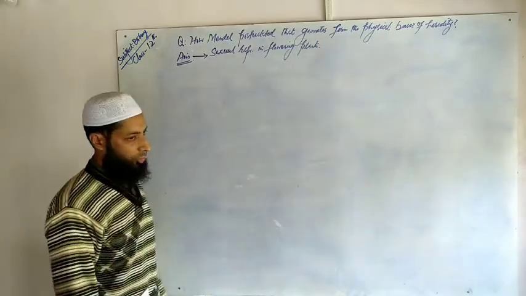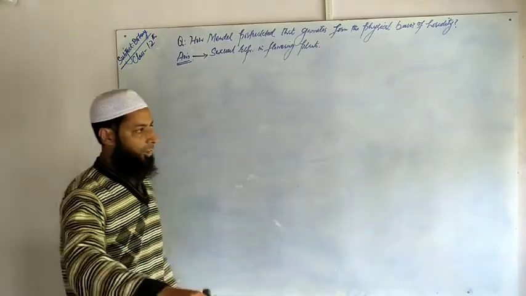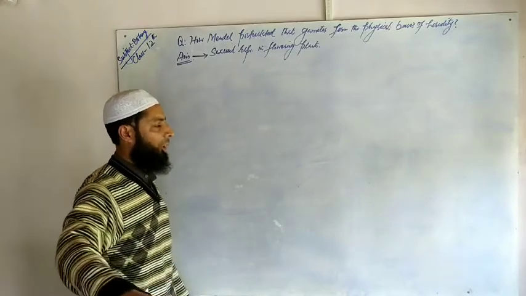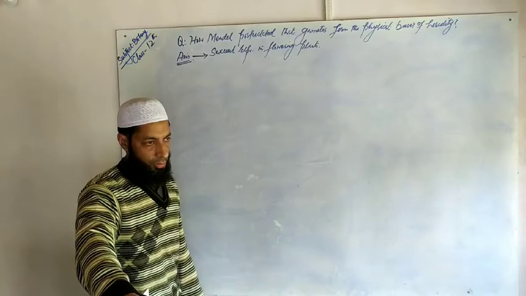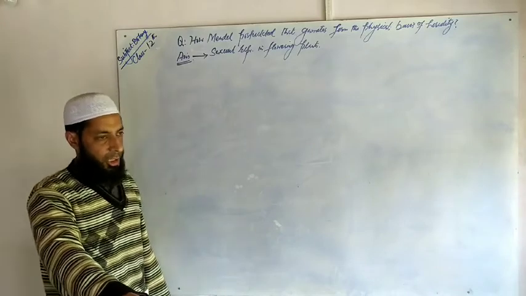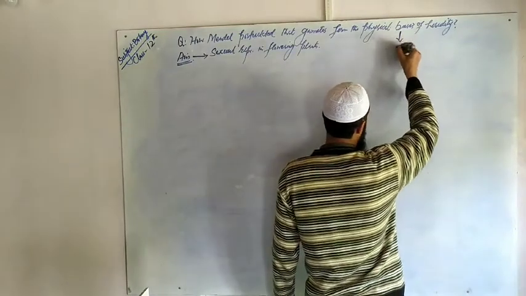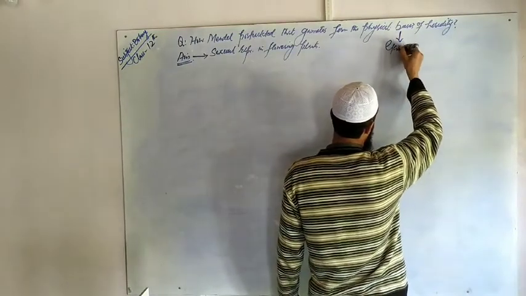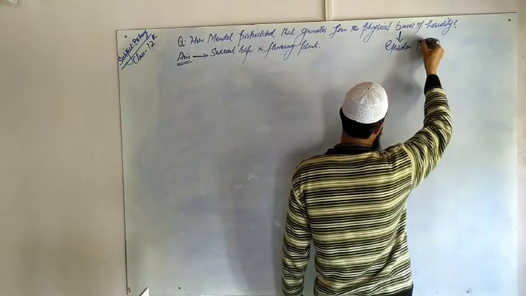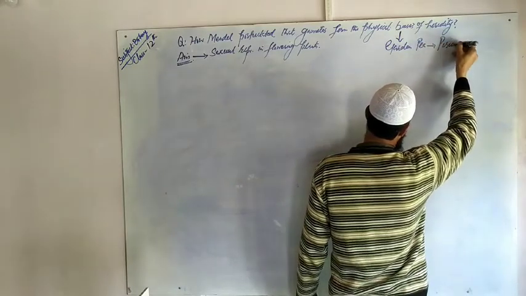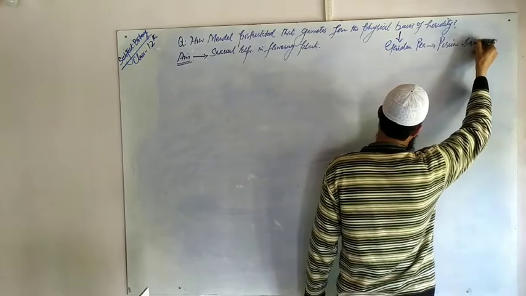Sexual reproduction in flowering plants, because the plant that is selected by Mendel for conducting different hybridization experiments is also a flowering plant, that's garden pea, Pisum sativum.